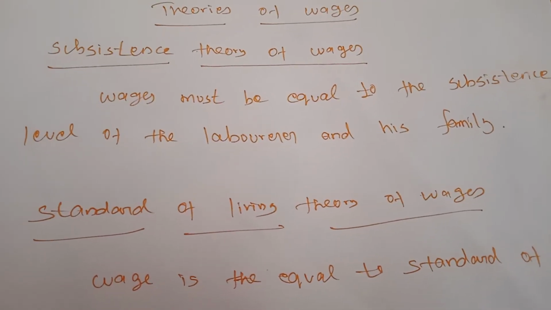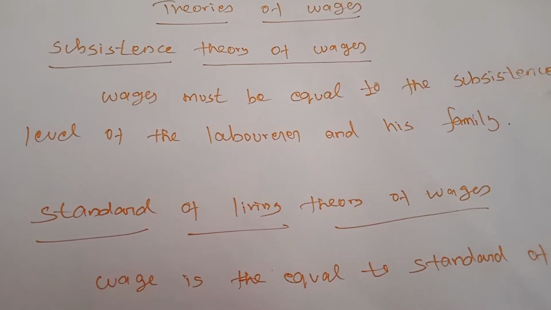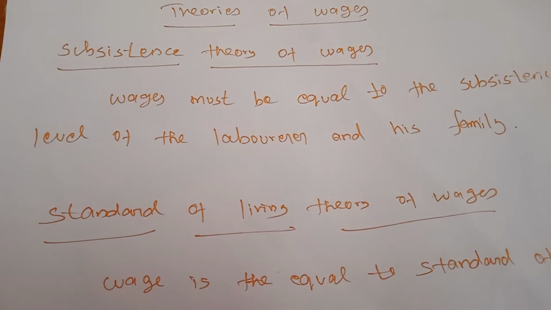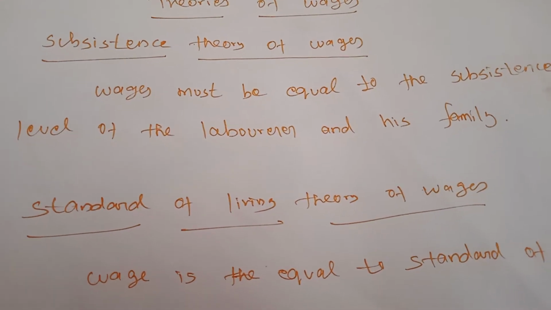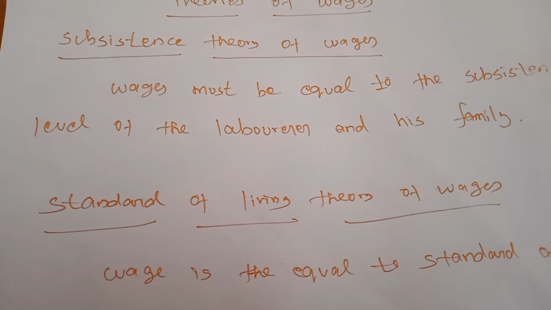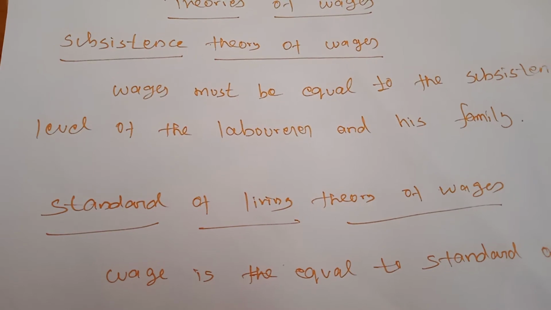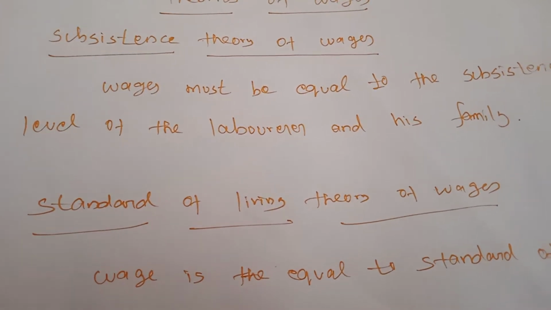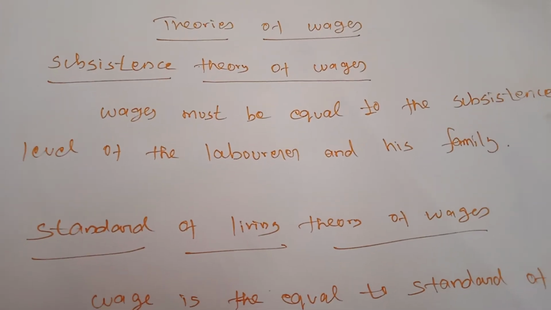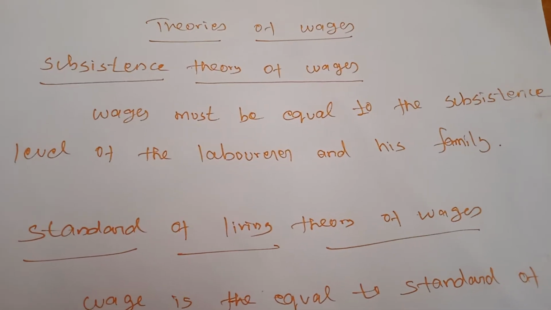So if the population is increased, the wages also increase. If the population is reduced, the wage rate will be increased. So this theory holds that the wages of workers would not be above or below the subsistence level of the laborer and his family.